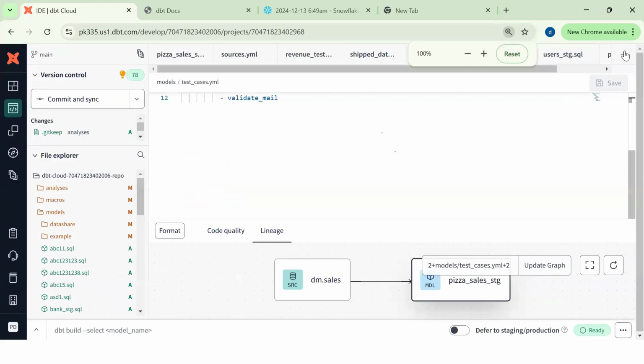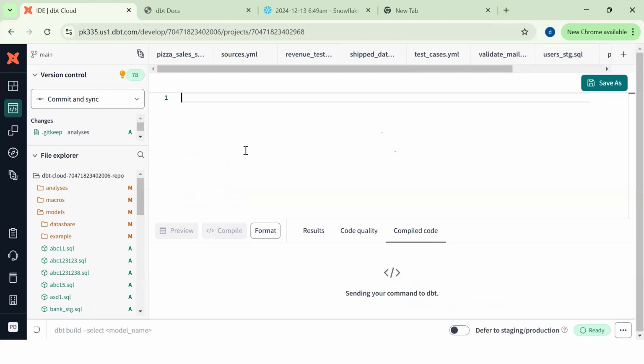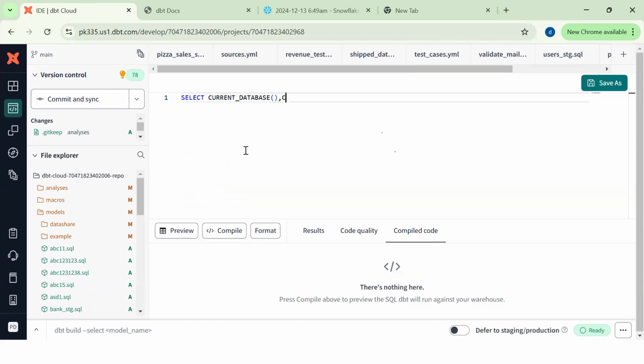So you're saying views and materialization, same concept? No, simple. Now select, I want to find what's my database. Select the current database. Current schema. Okay, now see it's pointing to the Snowflake database. Current database, current schema.